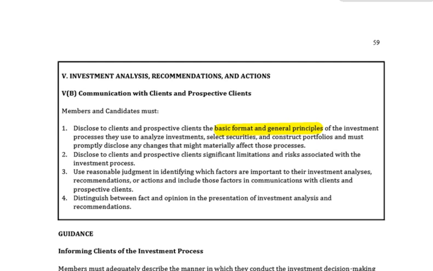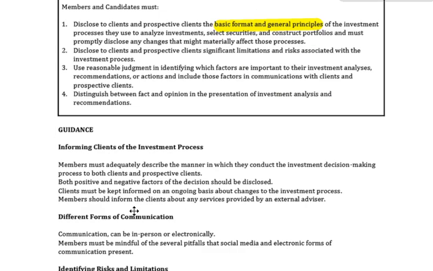Down we go. Guidance, informing clients of the investment process. Members must adequately describe the manner in which they conduct the investment decision-making process to both clients and prospective clients. And of course, guys, both positive and negative factors of the decision should be disclosed.